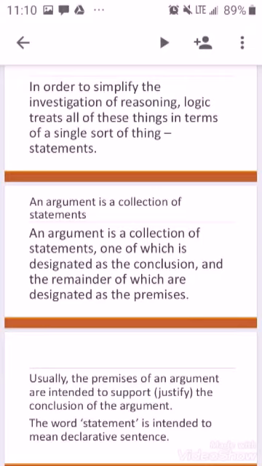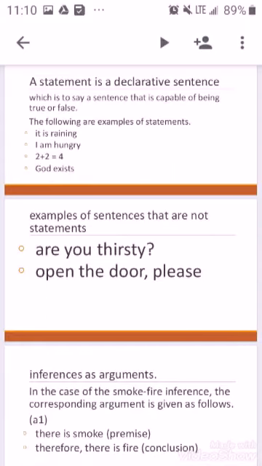The word statement is intended to mean declarative sentence. A statement is a declarative sentence, which is to say, a sentence that is capable of being true or false. The following are examples of statements. It is raining. I am hungry. 2 plus 2 equals 4. God exists. Examples of sentences that are not statements are the question, are you thirsty? Or, open the door, please.